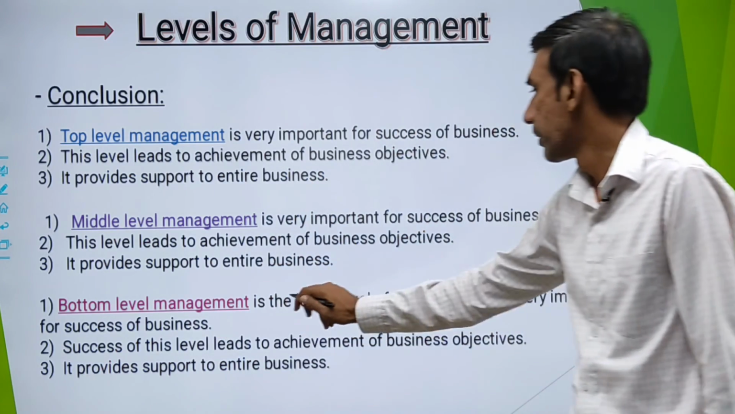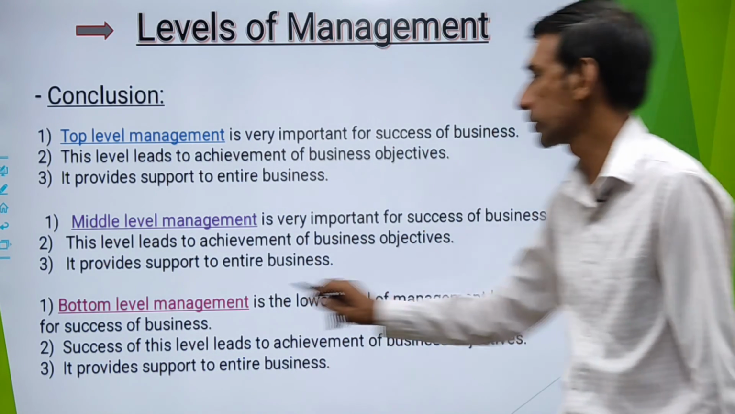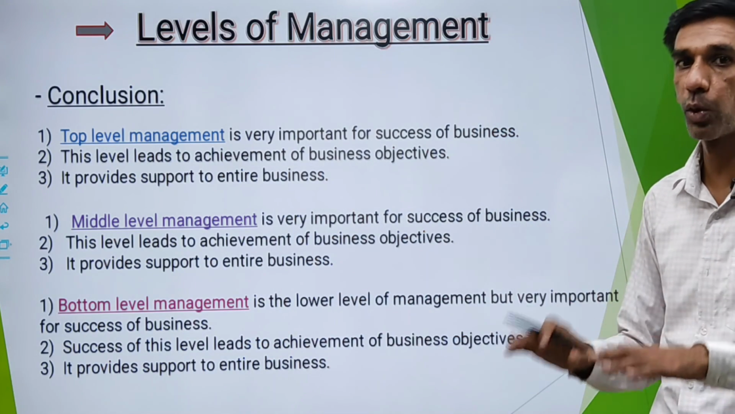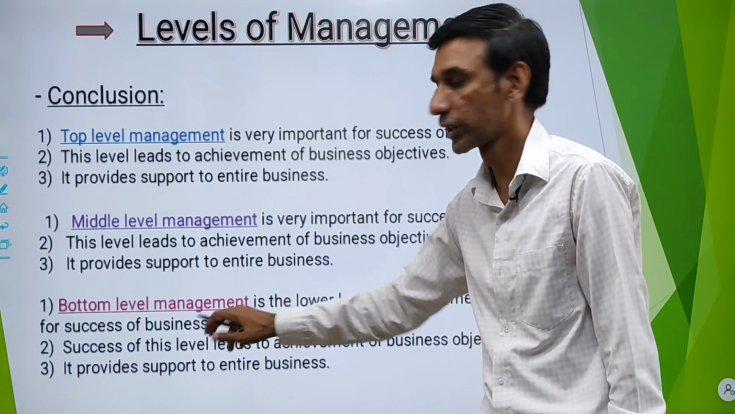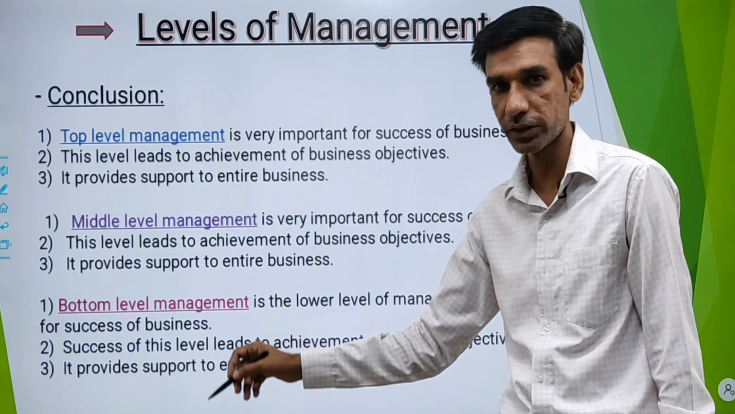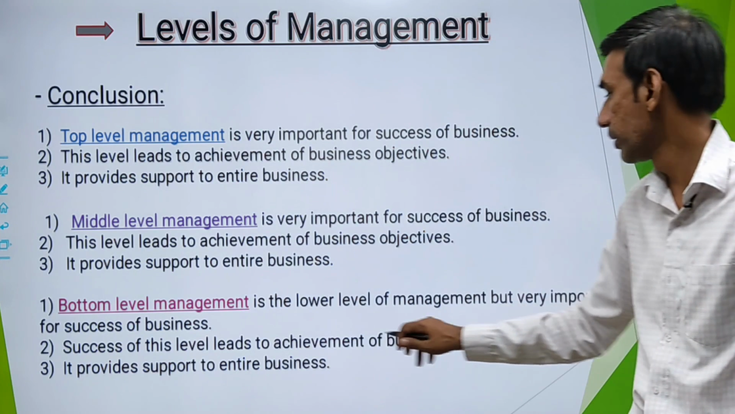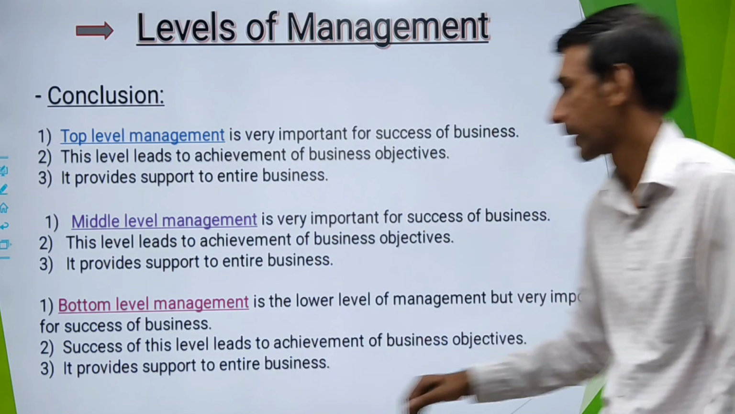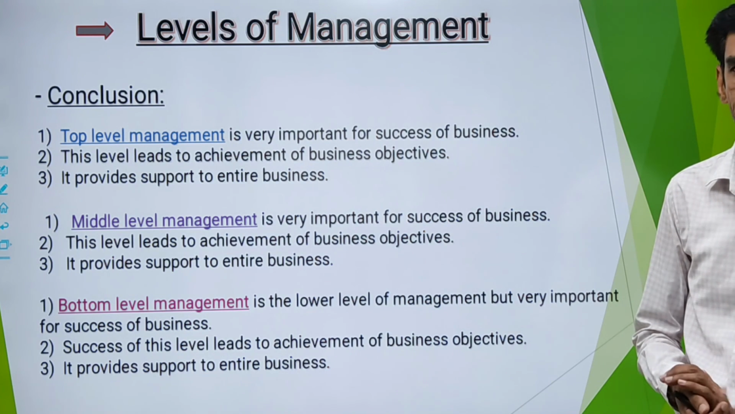If it is bottom level, now bottom level is the lower level of management, but very important for success of business. Bottom level is at a lower level, but though it is the lower level, it supports the entire pyramid. So it is a very important level for the success of business. Success of this level leads to achievement of business objective. If this level will be successful, because implementation is done at this level, then entire business will be successful. Your objective can be achieved in time. It provides support to entire business.